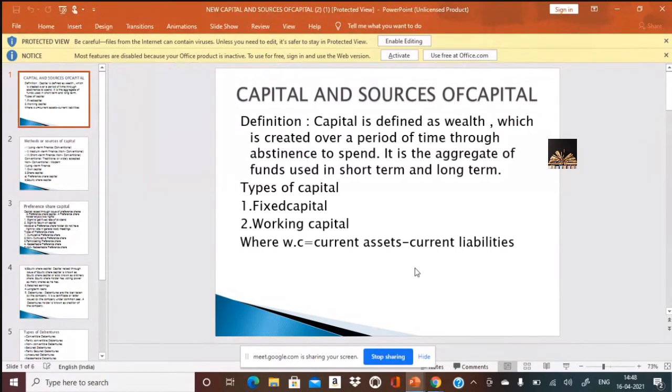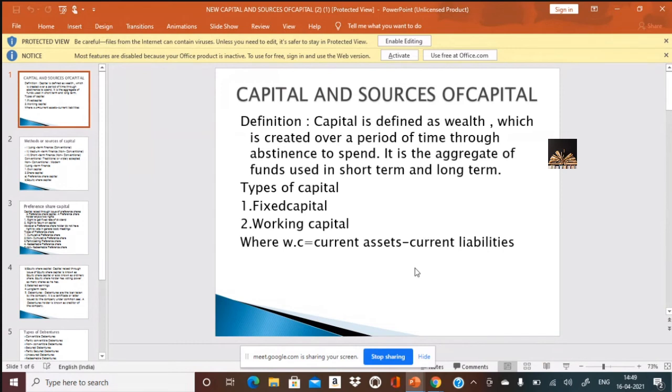Conventional and non-conventional sources of capital, capital and sources of capital, sources of capital for a limited company, for a limited liability company. Is that clear? So this is known as capital and sources of capital. This is one of the important concepts, as to how a company, a joint stock company, raises its finance.